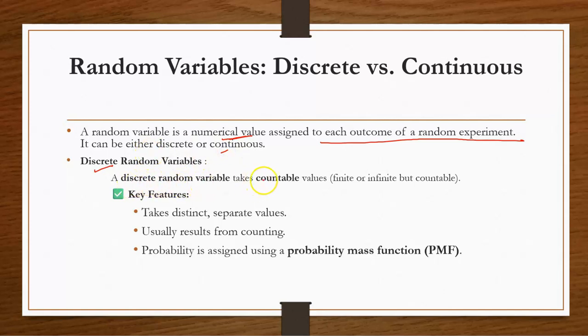Discrete random variables take countable values. They can be finite or infinite, but they are always countable. Separate values result from counting. Discrete random variables are defined using the probability mass function.